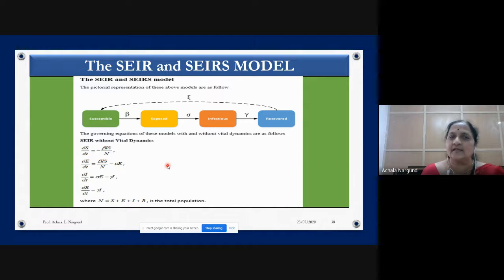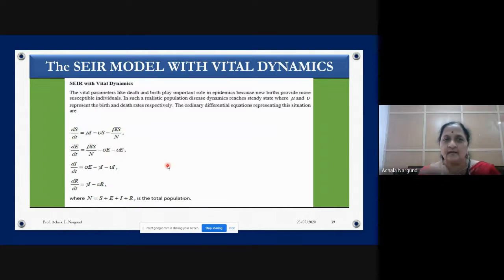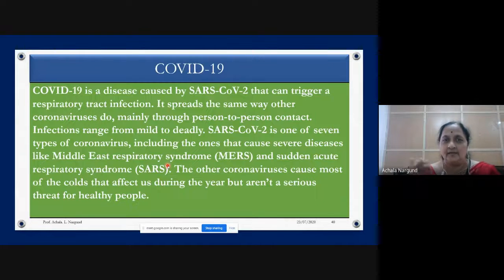In this case, they are saying that you should consider all the three: susceptible, exposed, and infected. So now they have changed the thing, saying we need to consider all these things. Then the model will change. So that is the model we have to consider then, the SEIR model. Then the SEIR model with vital dynamics, that is with birth and death. So like this, we have different types of models.